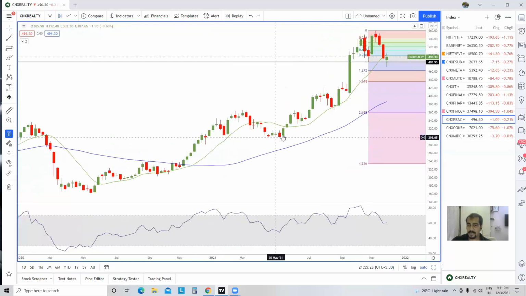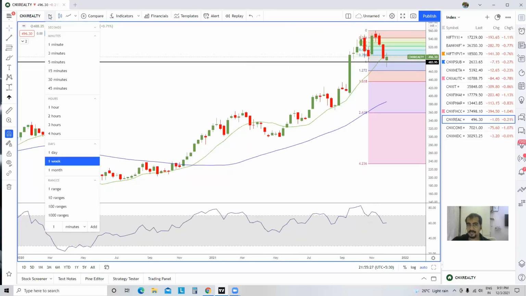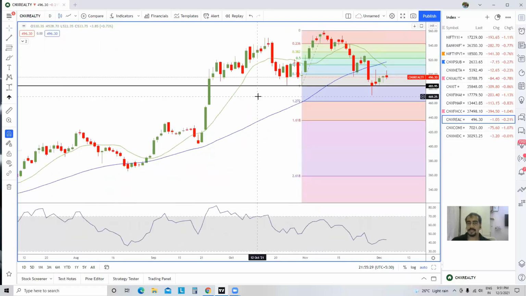But the way this index has rallied in the last few months, if there is a short-term consolidation going on, if the realty stocks consolidate sideways, up and down, I don't think it will be a bad idea. It should consolidate, because if it wants to rally later on when the entire correction comes to an end, and if this index doesn't want to fall, then it will need to consolidate. And if it happens, I will not be surprised.